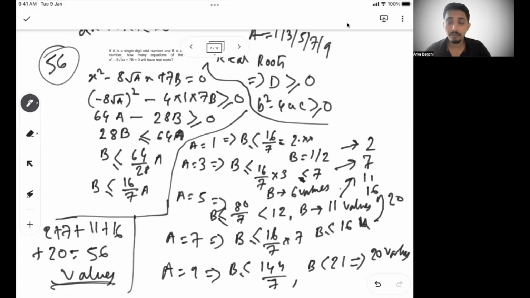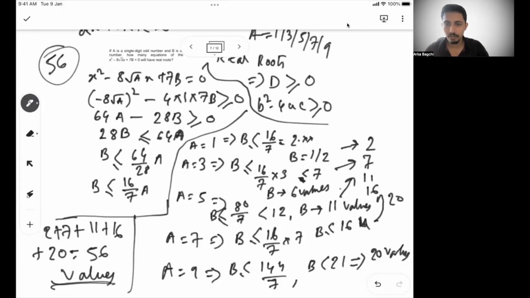I hope this is clear. This is a very good problem. So what we did, we again find out the condition of real root, that discriminant greater than equal to 0, b square minus 4ac has to be greater than equal to 0. And from there we went on, create a relationship between B and A, and then put the values of 1, 3, 5, 7, 9 from the condition of A. And for all of those values, how many values B can take.